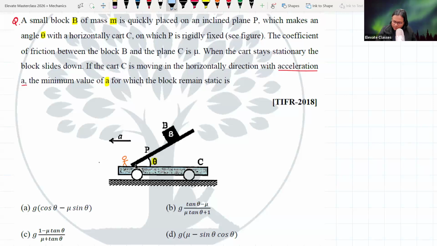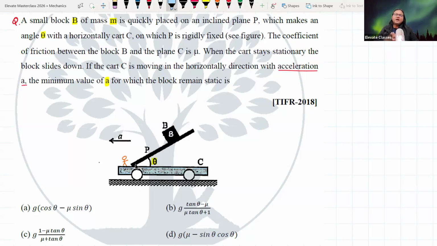So this is a free body diagram problem, which includes the concept of an accelerating platform and pseudo forces. बहुत ही simple सवाल है. It can be simply done based on our calculations of the inclined plane problem.